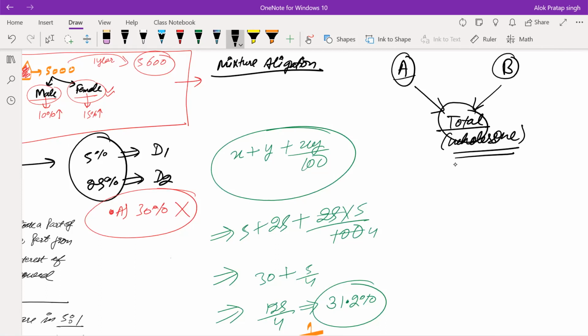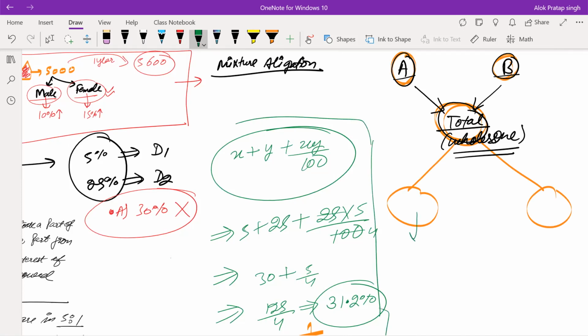Let's just say it was male population and female population, male and female add up to become the total population of that village. So in the mixture and alligation, we have one entity, we will have another entity, and we will have the total entity, total of A and B. On the other end, we will have two more entities representing here, right?